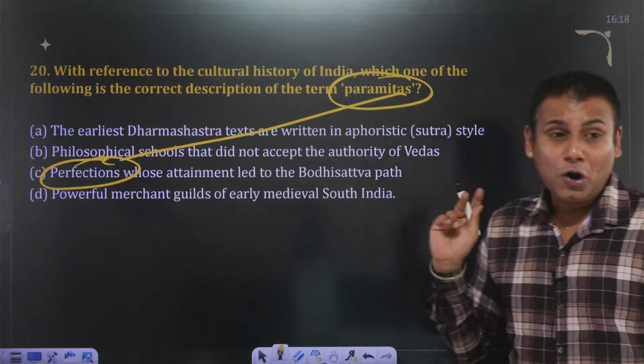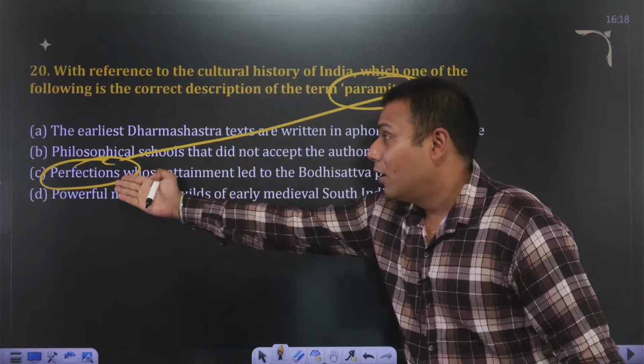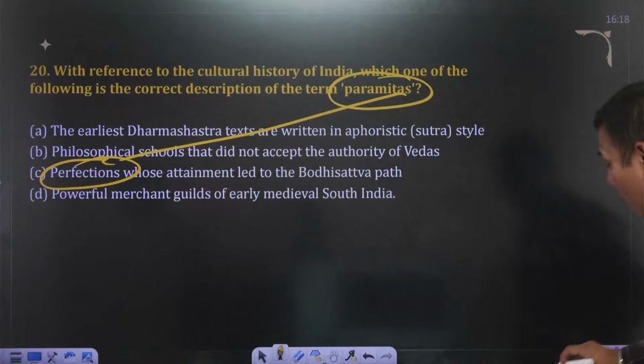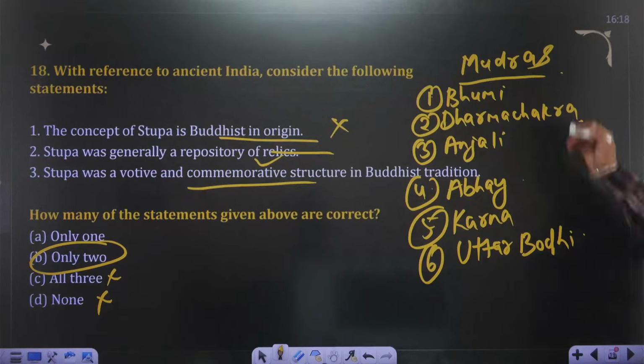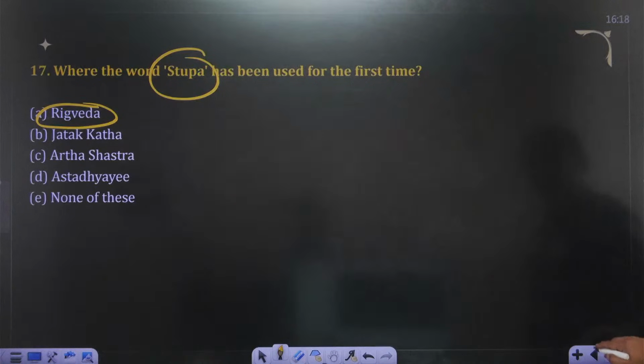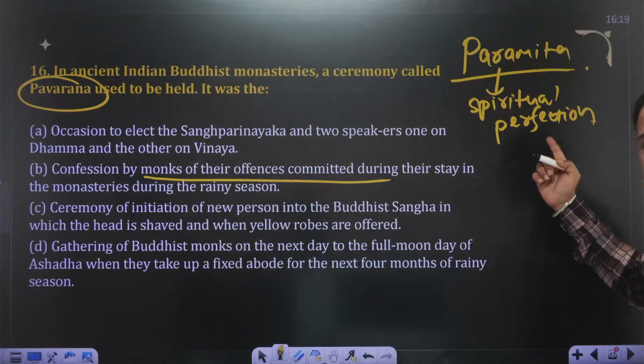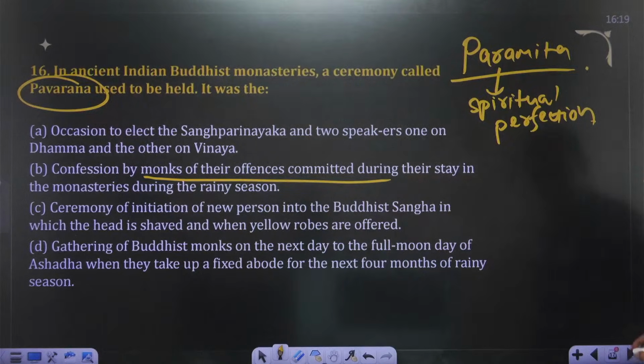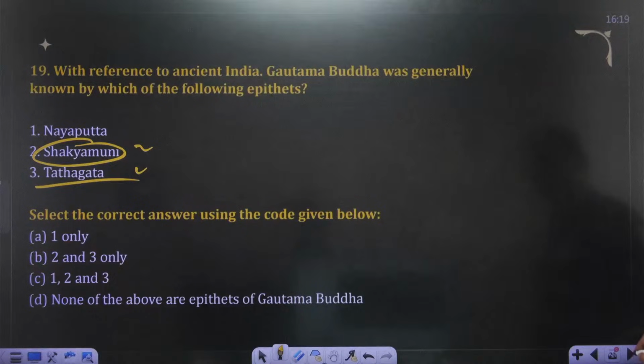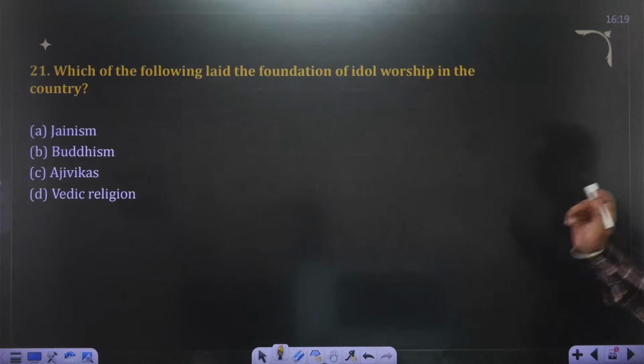No, Himvarsha, it's not B. It's spiritual perfections. I have right now mentioned here, if you can observe. A question was there. Paramita, I have directly mentioned here. It's spiritual perfection. Hope the point is clear. Let's move ahead with the next one.